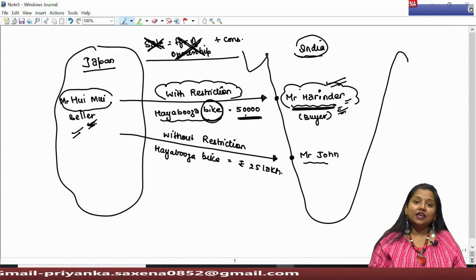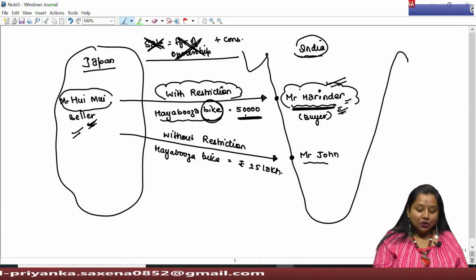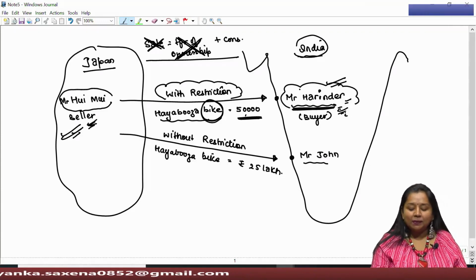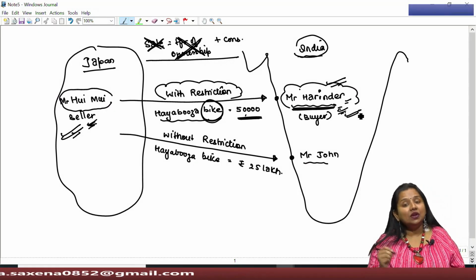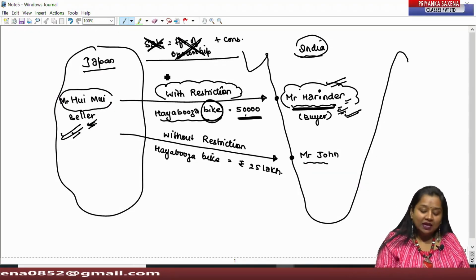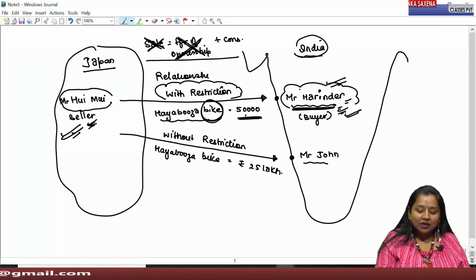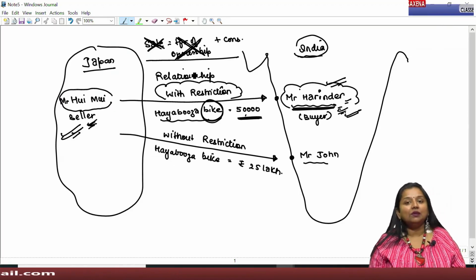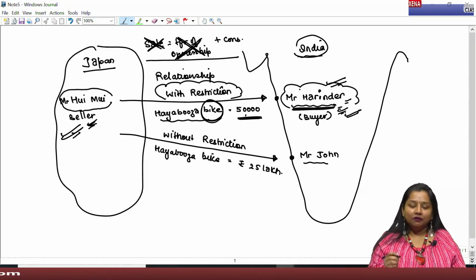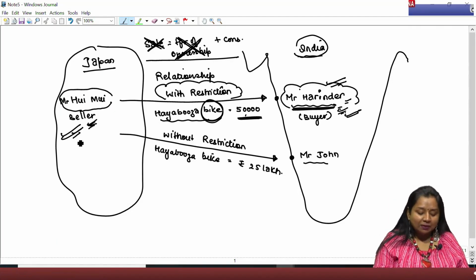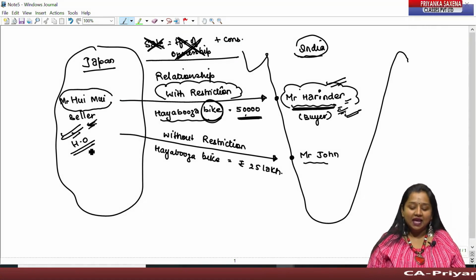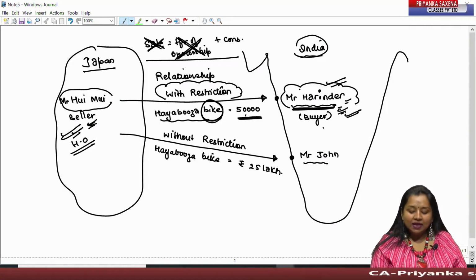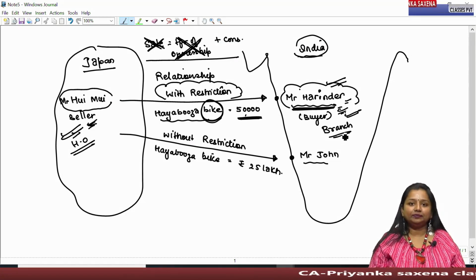And if even without sale, goods are being transferred from one place to another, then always assume that there must be some relationship between them due to which goods are moving between them. For say, I could say that Mr. Huimui belongs to the head office of a company and Mr. Harinder becomes the branch in charge of that company in India.